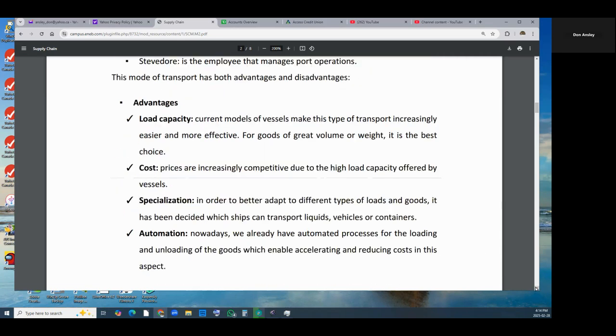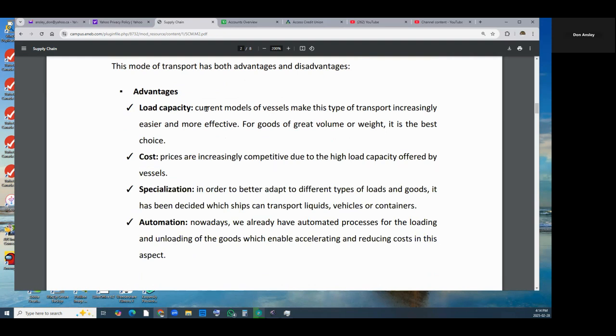One of the main advantages is load capacity. The current model of vessels makes this type of transport increasingly easier and more effective. For goods with great volume or great weight, it is the best choice. Cost: the prices are increasingly competitive due to the high load capacity offered by the vessels. Specialization: in order to better adapt to the different types of loads and goods, it has been decided which ships can transport liquids, vehicles, or containers. And automation. Nowadays, we already have automated processes for the loading and unloading of the goods, which enable accelerating and reducing costs of this aspect.